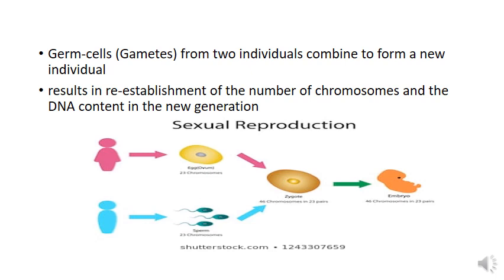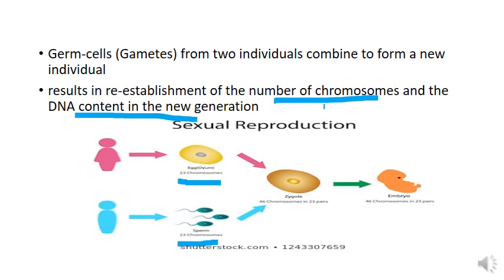What will happen to the chromosome number in case of the zygote? It will have 46 plus 46, that is 92 chromosomes, double the number of chromosomes. But that is not the case here. Here the gametes will have half the number of chromosomes. So in the case of human, we will have 23 chromosomes in the egg and 23 chromosomes in the sperm. That is, the chromosome number in germ cells or gametes will be half.